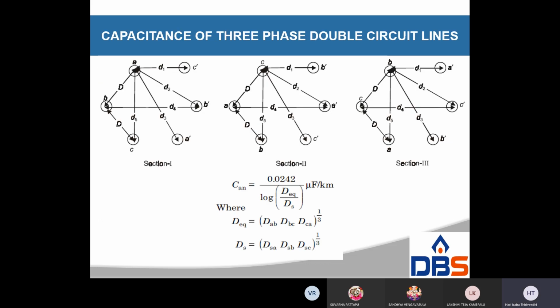So, capacitance of a three-phase double circuit line. Already for inductance I have discussed this double circuit. Take from this one to this one, or this one and this one, at different distances. C_AB is equal to 2 pi epsilon over log of D equivalent by D_S. D equivalent is nothing but (D_AB, D_BC, D_CA) whole power 1 by 3.